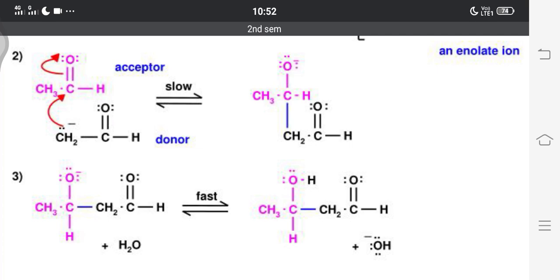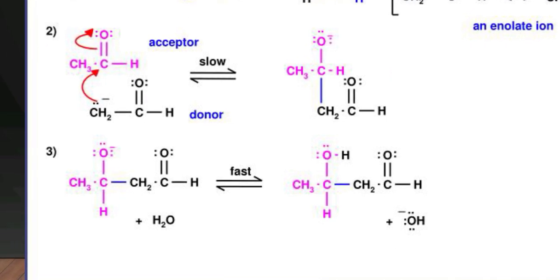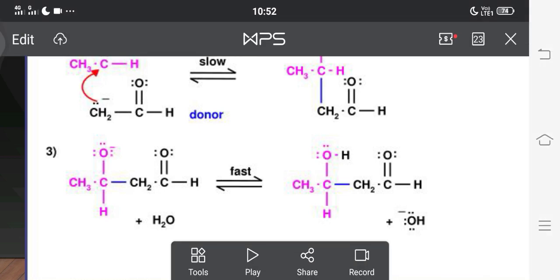After formation of this intermediate, it again reacts with water molecules. Here I have taken the same intermediate, CH3, C single bond O, on the lower side, and CH2, C double bond O and H, parallel to it. This intermediate reacts with water, and the unstable oxygen takes one hydrogen from the water molecule and is converted into a hydroxyl group.